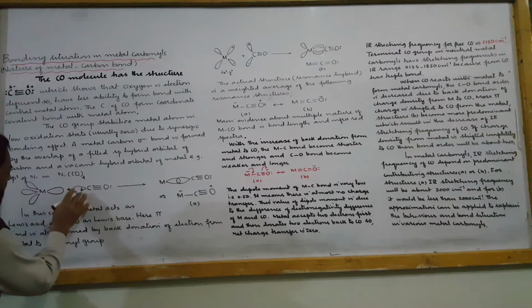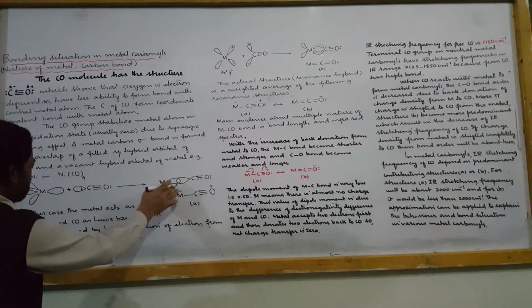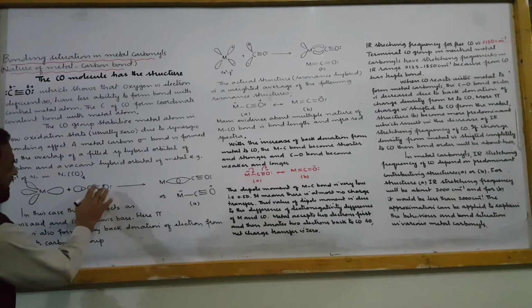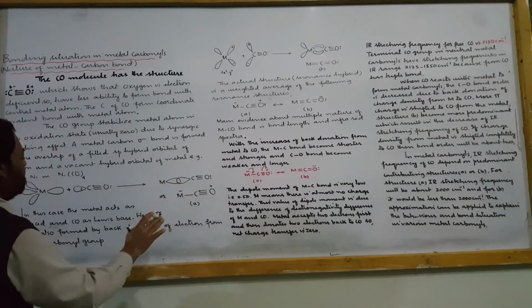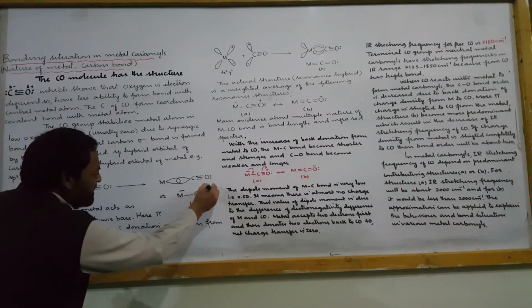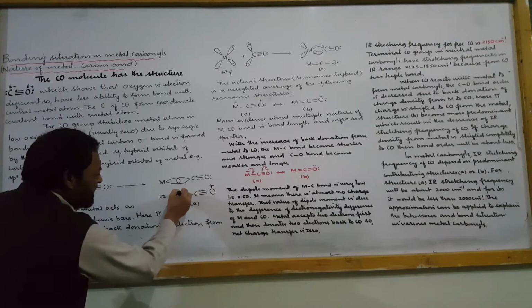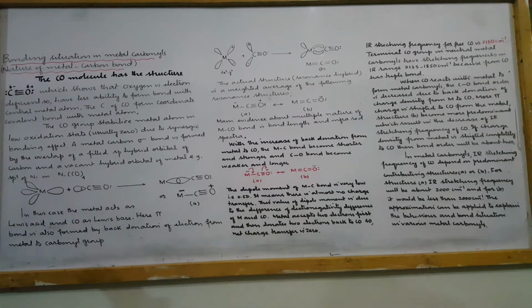Here, how is the bonding formed? This orbital overlaps with this orbital, forming a bond, and the nature of bonding here remains almost the same, with M negative and oxygen with electron deficient nature. It is represented by A. In this case, the metal acts as a Lewis acid. What is a Lewis acid? An electron pair acceptor. And carbon monoxide acts as a Lewis base, an electron pair donor.